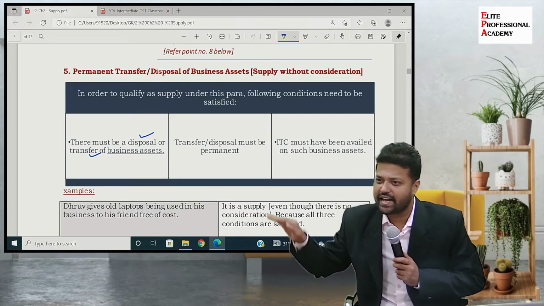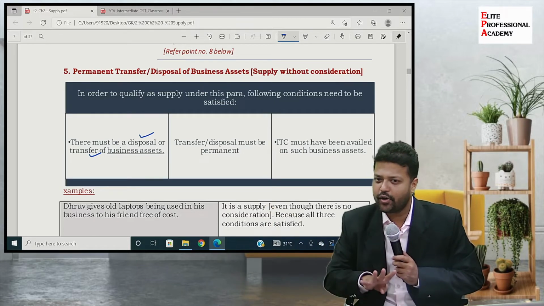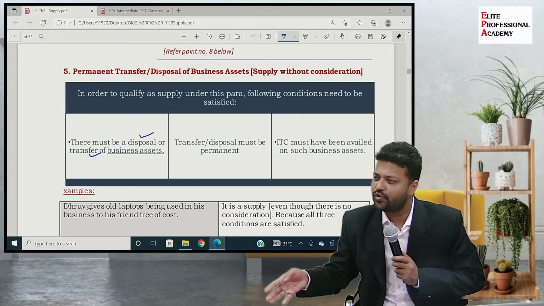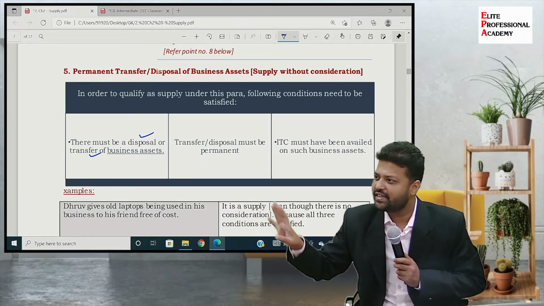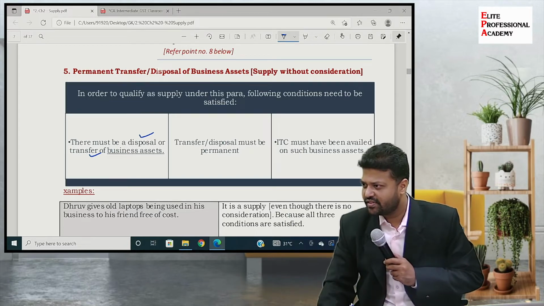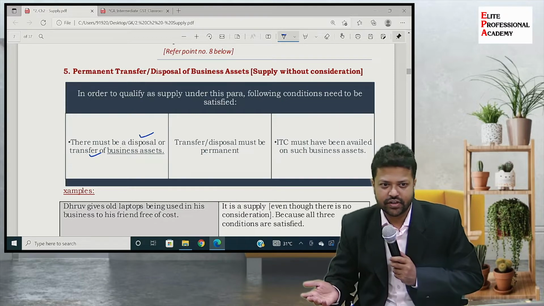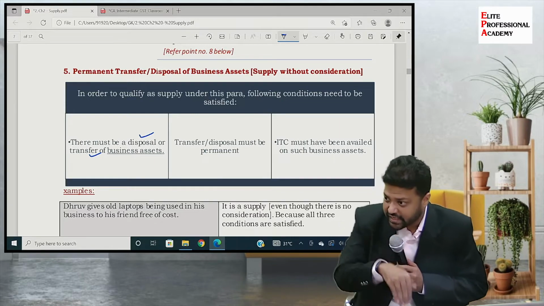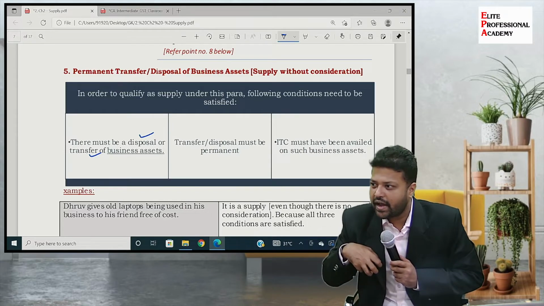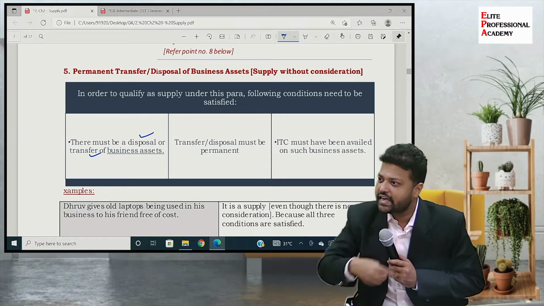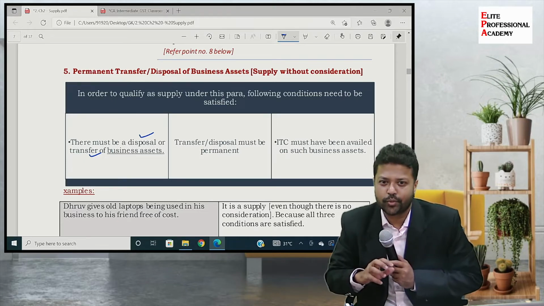To that extent I pay lesser tax because I am availing the benefit of input tax credit, and my cost is 40,000. After few days I transfer it to my own self and I install the AC in the house, right? So this is a transaction where there is a transfer of the business asset without an intention to get it back, and input tax credit has been claimed in the books of accounts. So I have already claimed the benefit of input tax in the books.